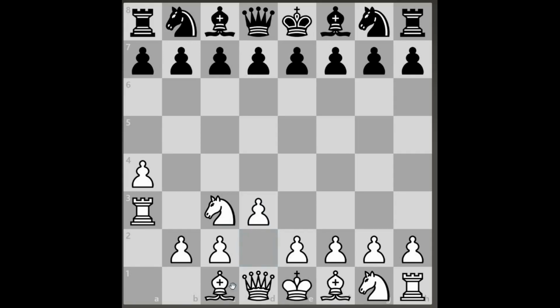Then bishop is capital B, g5. This is G file, and this is the fifth square. Queen d4, King f2, K capital letter, f small letter, suffix 2.